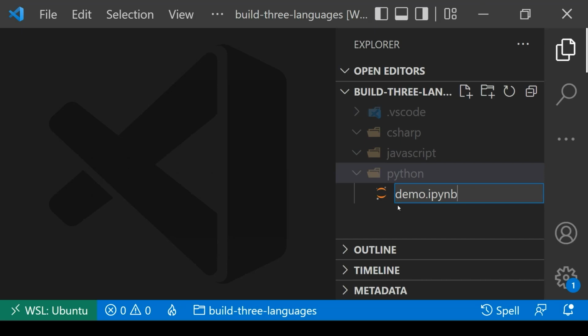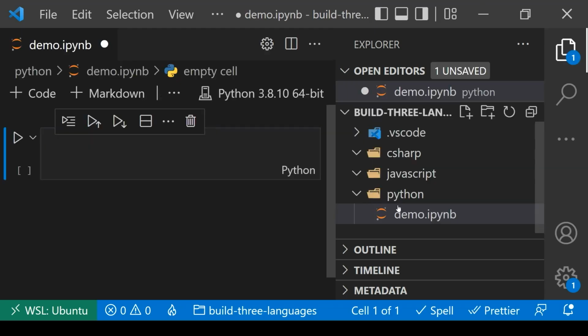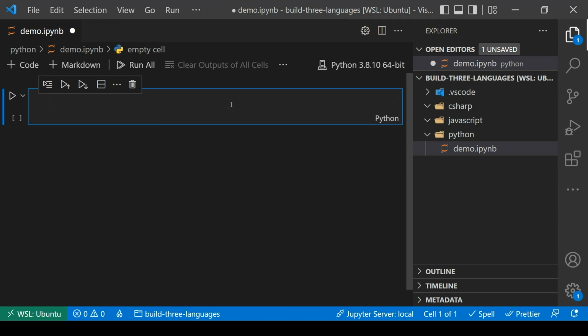And I'm giving it an extension of IPYNB to create a Python notebook, or sometimes called a Jupyter notebook. And if you're not already familiar with notebooks, what this allows me to do is to have an interactive environment where I can write some code, I can play around with some data, and I can see the results right here. This is an extremely popular tool with data scientists and with people that are just starting to learn how